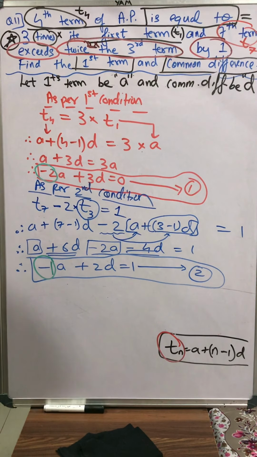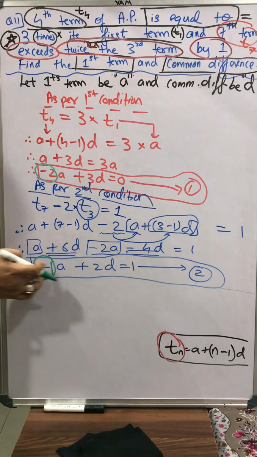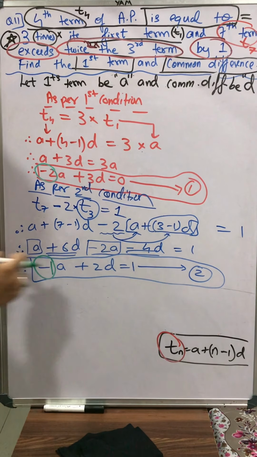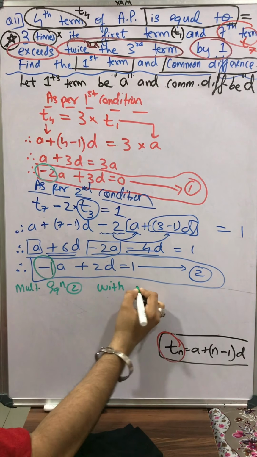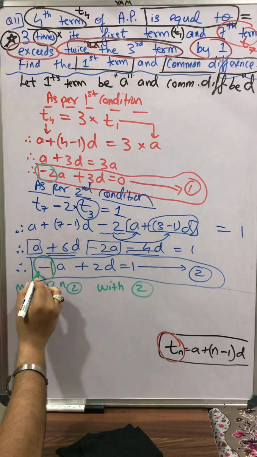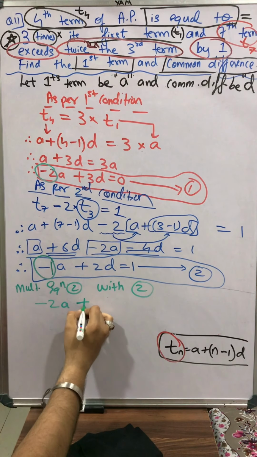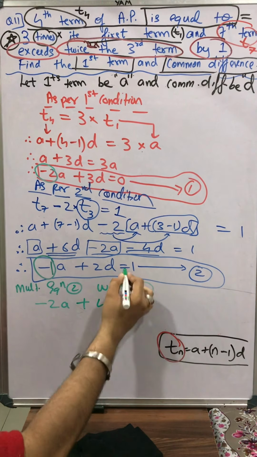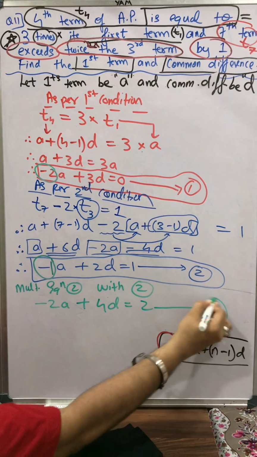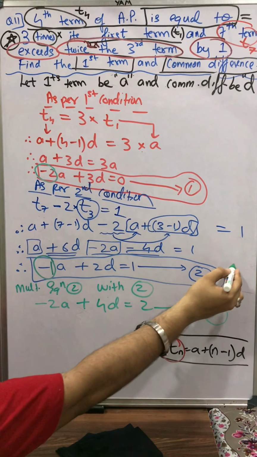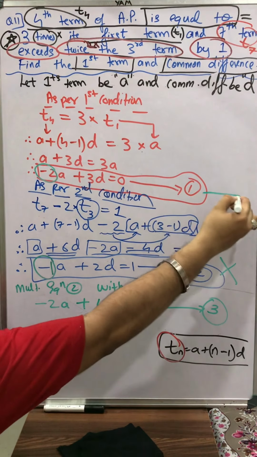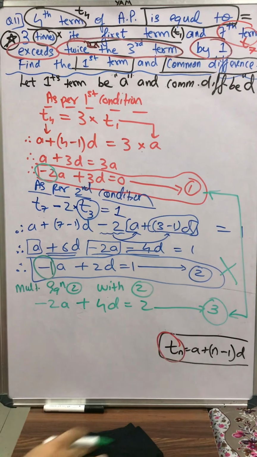So we have to make any one coefficient equal. It's easy to make the coefficient of a in the second equation as minus 2. We just have to multiply equation 2 with 2. So multiplying equation 2 with 2, minus 1a becomes minus 2a, plus 2 times 2d becomes 4d is equal to 2 times 1, which becomes 2, and this becomes equation number 3. So for solving simultaneously, we will not consider equation number 2. We will just consider equation number 1 and equation number 3. Okay, students.